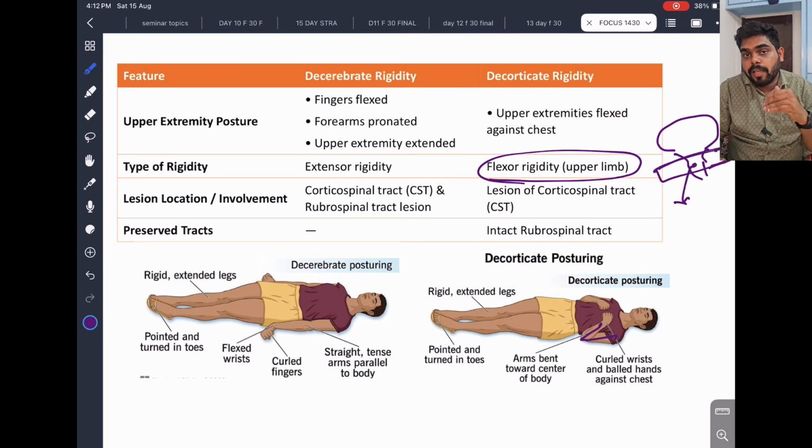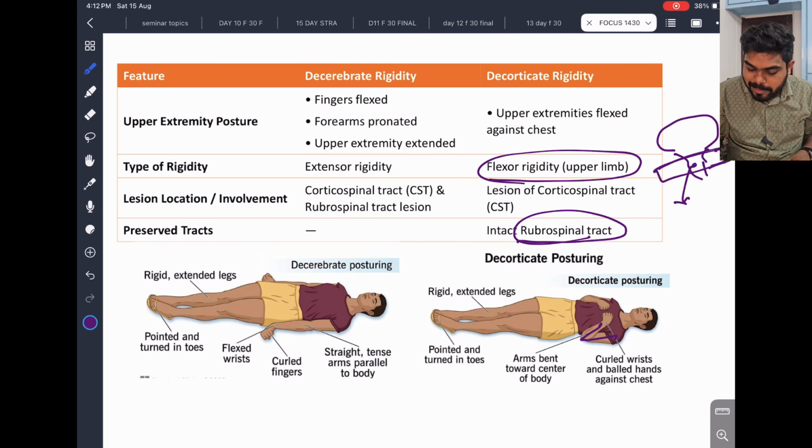If you want, we have to discuss in detail the upper motor neuron, lower motor neuron, what is the spinothalamic tract, what is the dorsal column. We have to go a little into rubrospinal, tectospinal. All these things we have to know. But just to understand this, the rubrospinal tract, that is the red nucleus, has flexor activity. It causes flexion. Just remember that. So the rubrospinal tract is intact in decorticate.